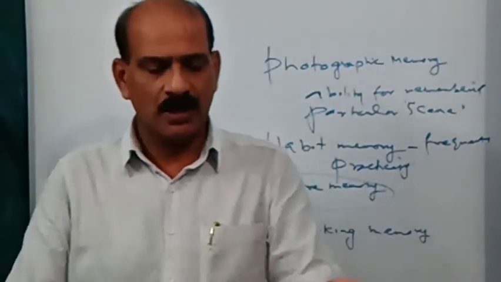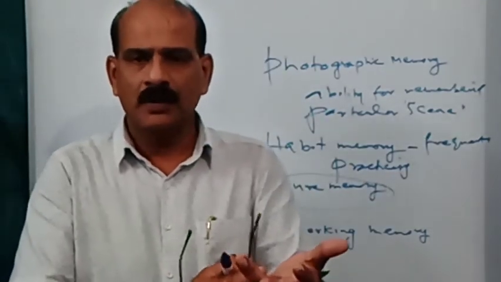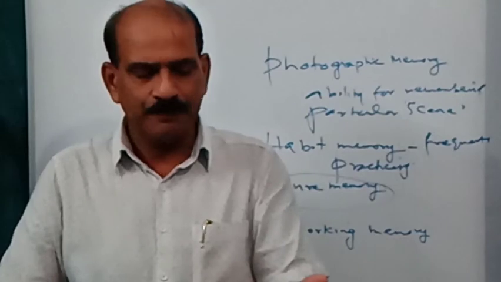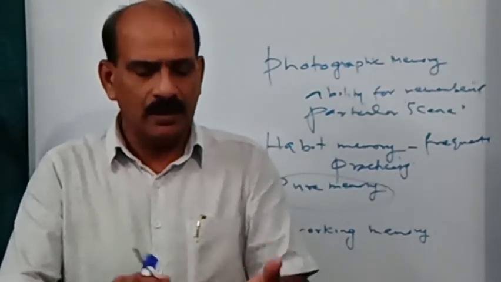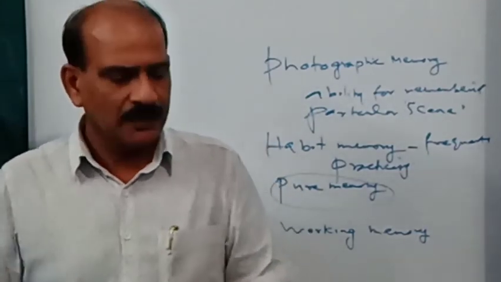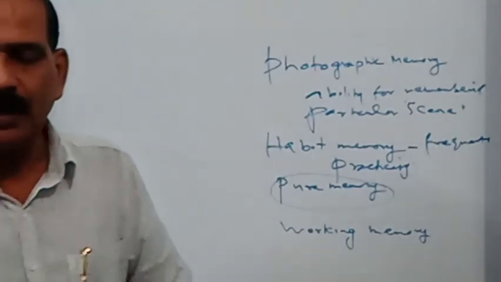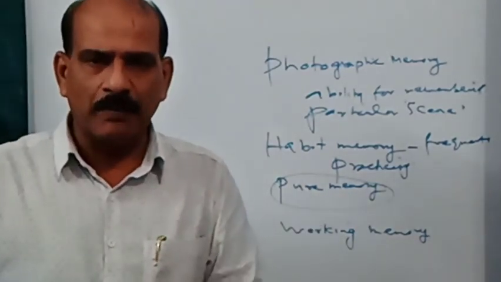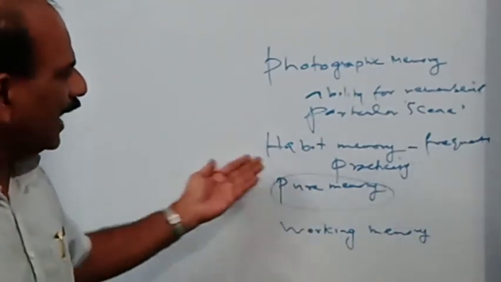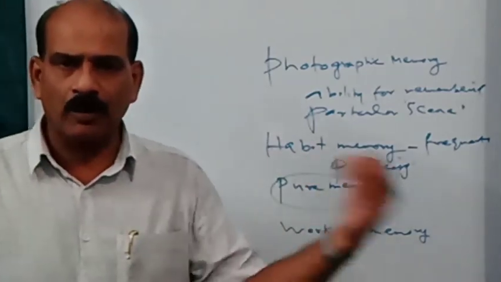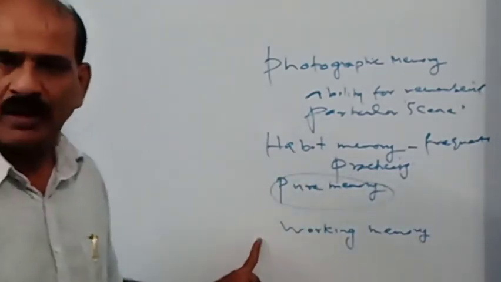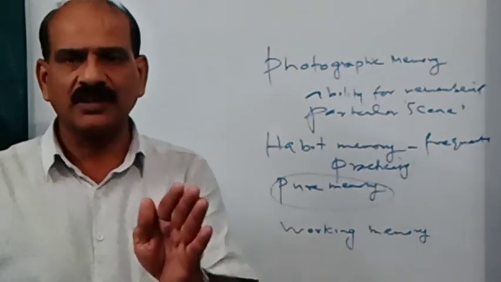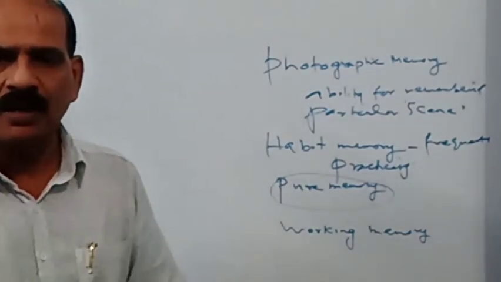I would like to repeat. Sensory memory, short-term memory, long-term memory, episodic memory, photographic memory, then habit memory, pure memory, and the last one, working memory. So these are the types of memory.